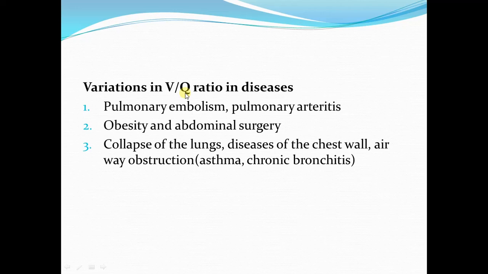The blood flow can be decreased if there is pulmonary embolism or thrombosis, which causes obstruction of the blood flow to a part of the lung, or there is pulmonary arteritis. When there is decreased blood flow to a part of the lung because of these conditions, the VQ ratio is going to increase because ventilation is in excess of blood flow.